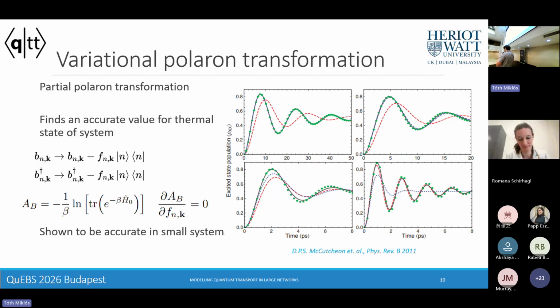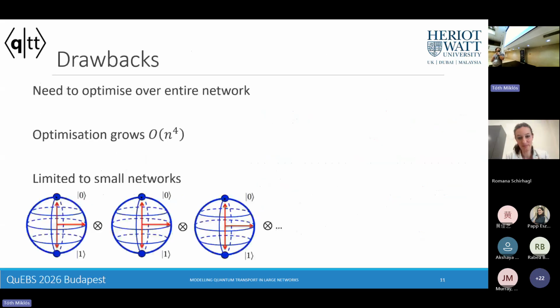Though it sounds like it's kind of a golden bullet, it has its drawbacks. And the problem is, if you were keen, you might have seen in the previous slide, that effectively we're displacing every individual vibrational degree of freedom and performing this optimization on every vibrational degree of freedom for every site in the network. So this makes it incredibly expensive to perform this optimization. And that's before you even do any dynamics, which previously limited this approach to relatively small networks.